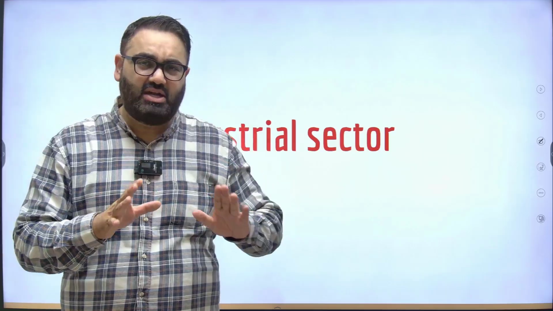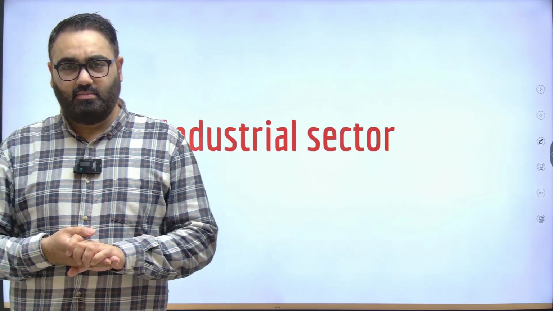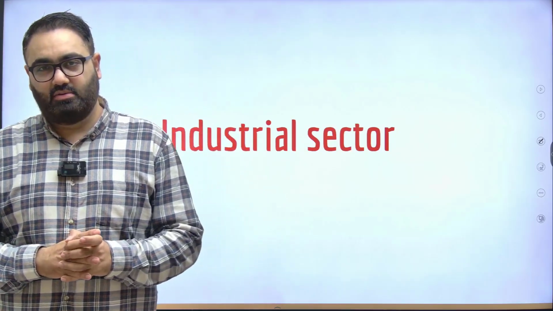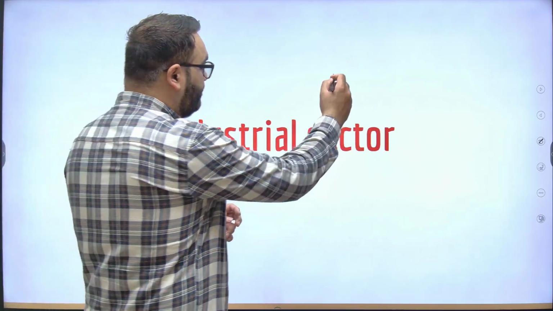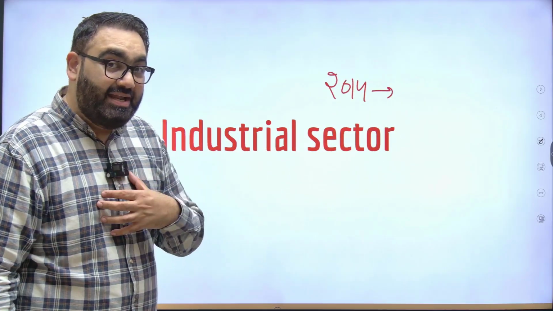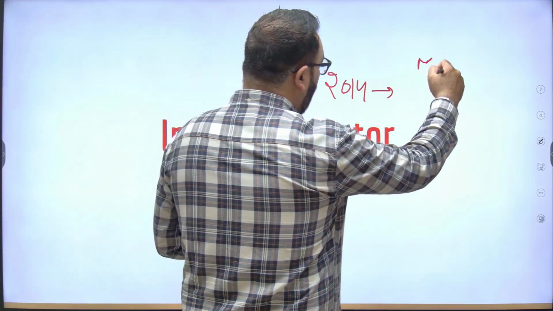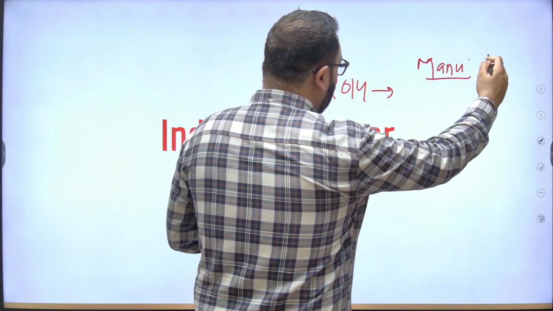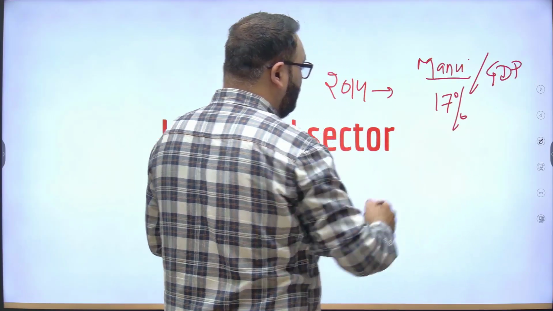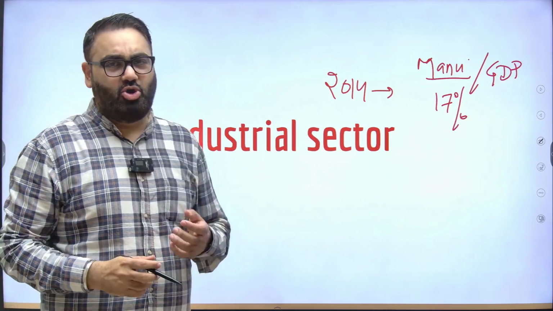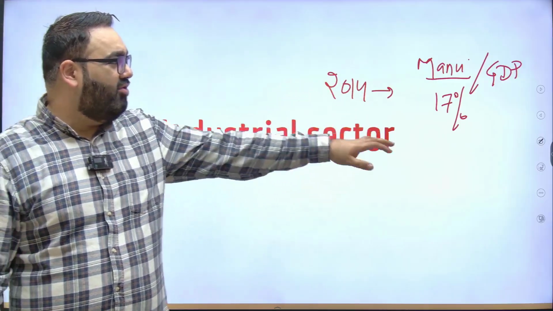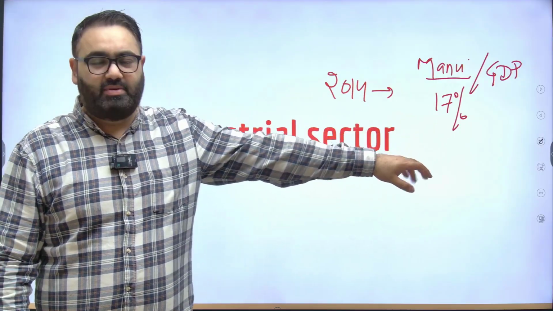But just to put things into context here, in 2014, when Prime Minister Modi first came to power, the contribution of manufacturing in our GDP was 17%. As you know, over half of the contribution is always of services. Then there is agriculture, and then there is manufacturing. So in 2014, manufacturing contributed 17%.